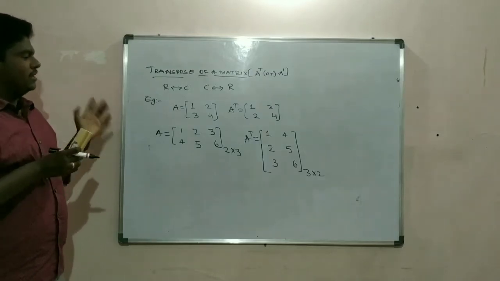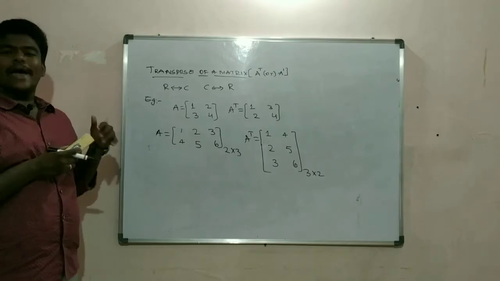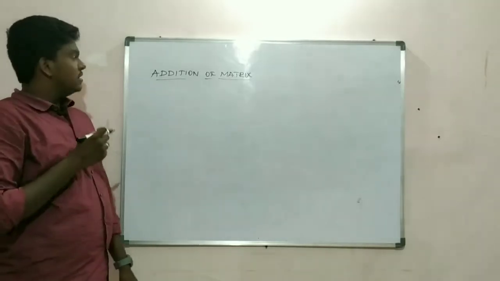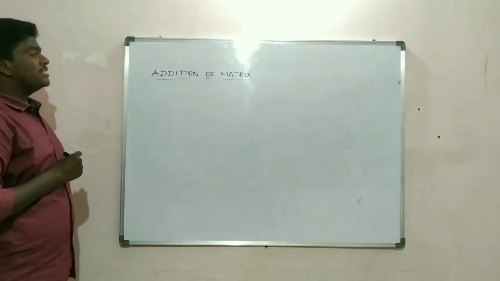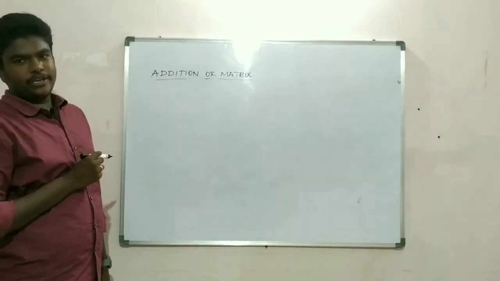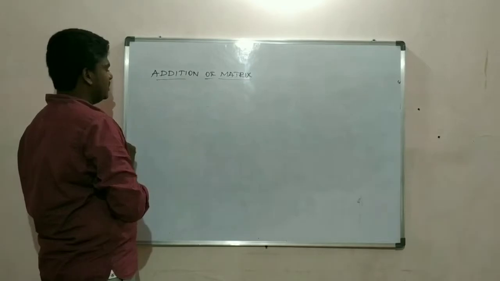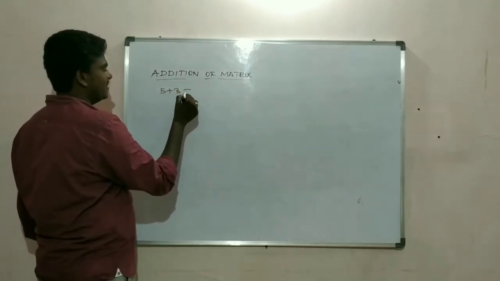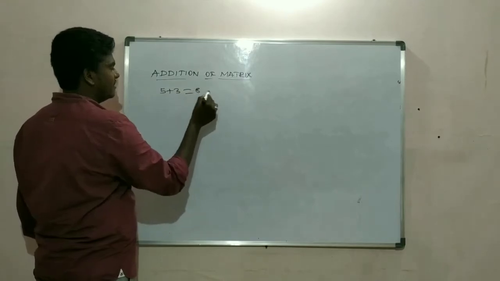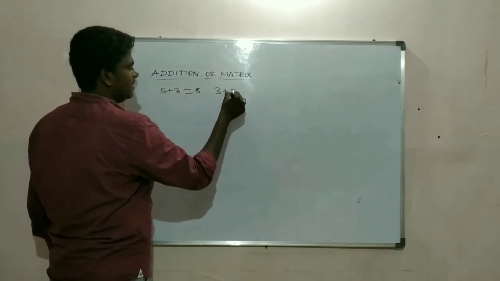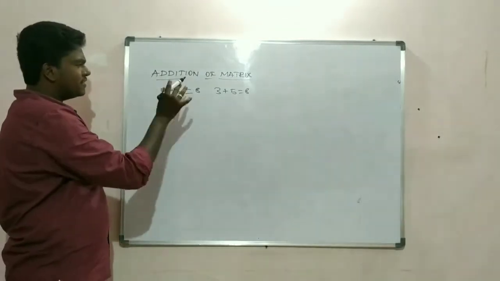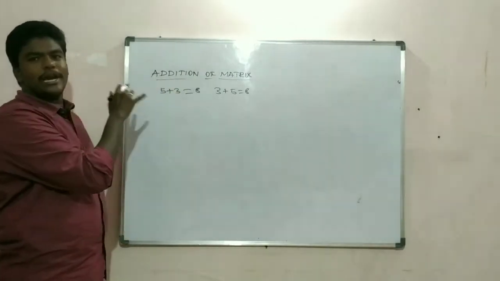Now let's move on to addition of matrix. So we'll see what is addition of matrix. So we know normal addition. See, 5 plus 3 is 8. 3 plus 5 is also 8. So in these kinds of circumstances we come across addition of matrix.